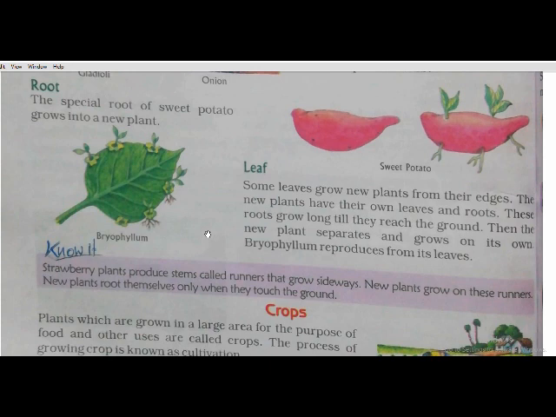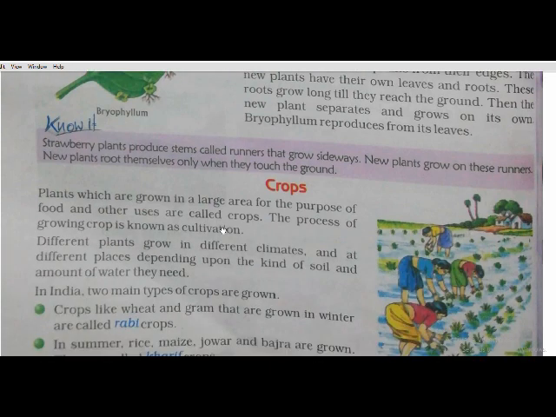Here we are seeing reproduction via leaf. What they are telling is that in some plants, a new plant grows from the leaves only. If the leaf falls on land, then from the leaf only a new plant will grow. For example, when the leaf of bryophyllum falls on land, a new plant grows from the leaf. So bryophyllum is an example of plants which can grow from leaf.